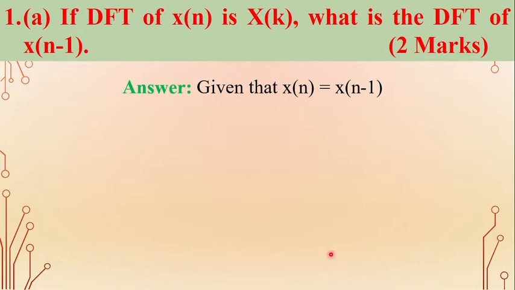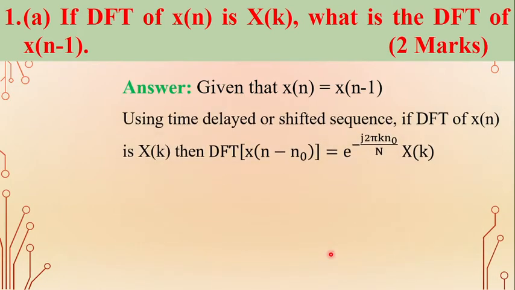We know that the discrete Fourier transform of the sequence x of n is X of k. Using the time shifting property of the discrete Fourier transform, DFT of x of n minus n naught is equal to e power minus j 2 pi k n naught by capital N into X of k. Here the shifted amount is n naught. In the given sequence x of n minus 1, the shifted amount is 1, so substitute n naught equal to 1 in this equation.